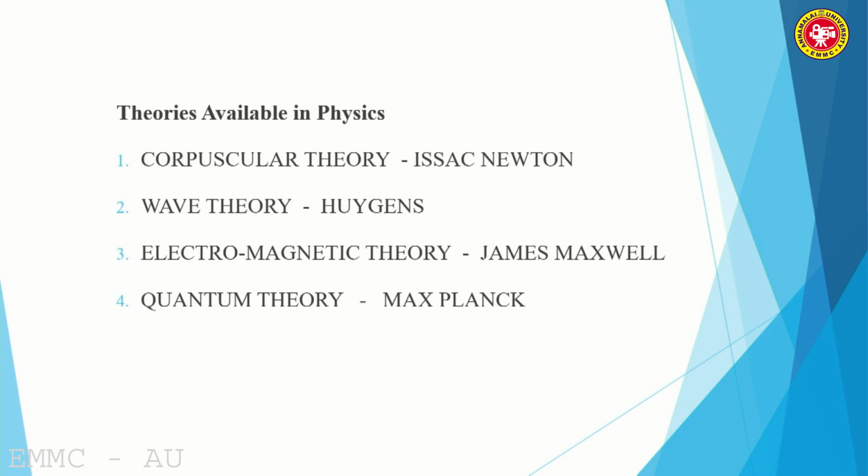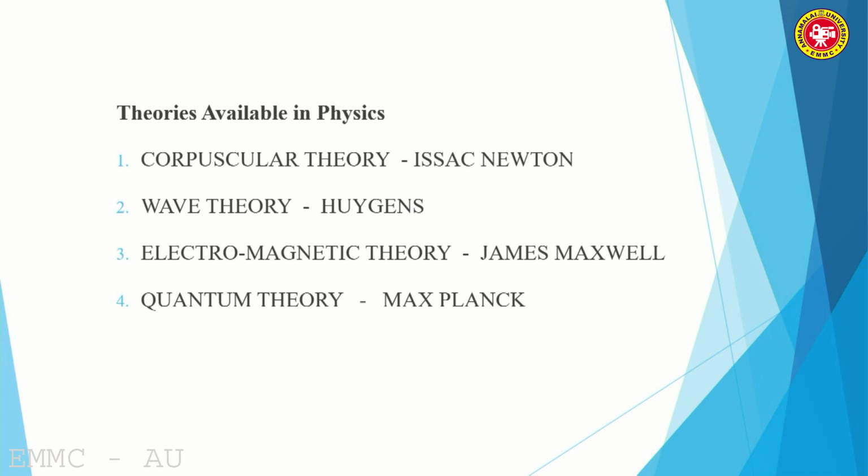Corpuscular theory and wave theory mainly report about the nature of light, because according to corpuscular theory, light is propagated in the medium in the form of very minute particles called corpuscles. Therefore, the theory itself is called corpuscular theory. But it was refuted by Huygens: no, light is not propagated in the form of minute particles. Instead, it propagates as waves.